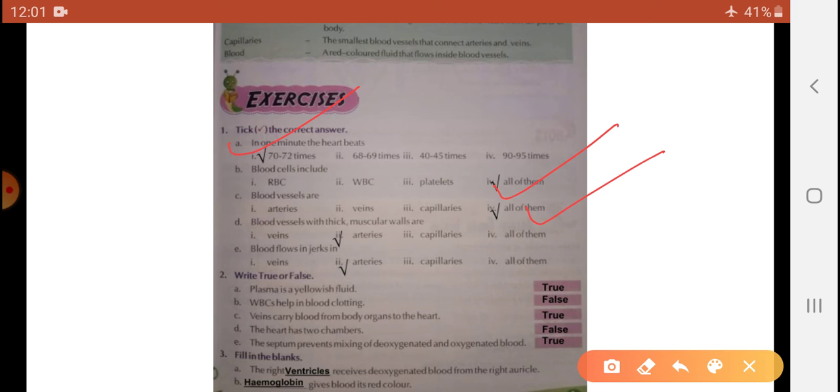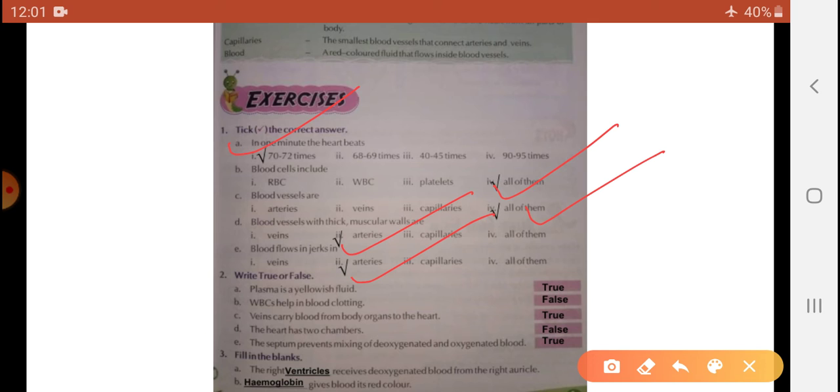Blood vessels with thick muscles are veins, arteries, capillaries. The answer is arteries. Blood flows in jerks in veins, arteries, capillaries, all of them. The answer is arteries.